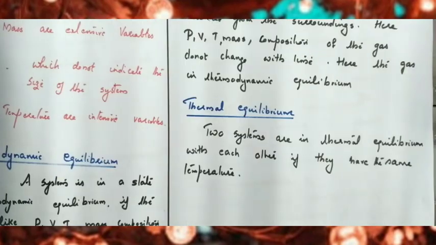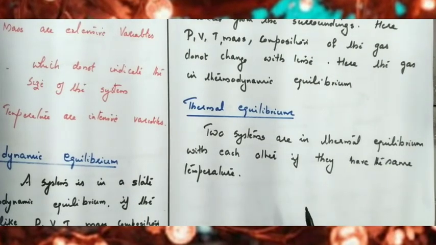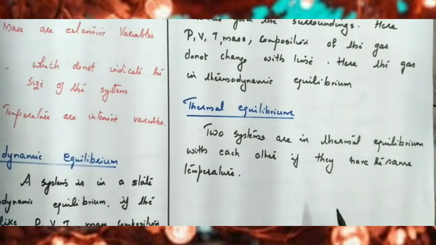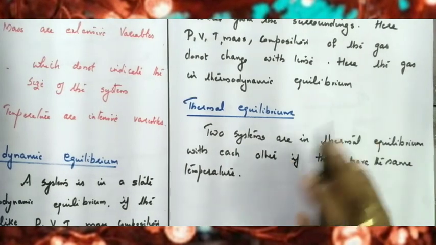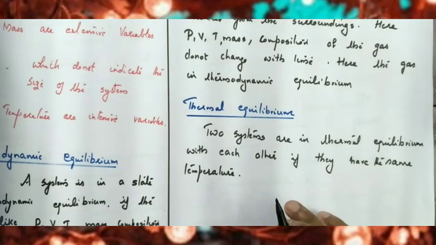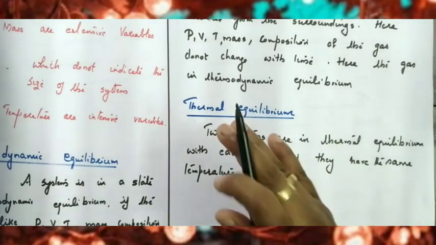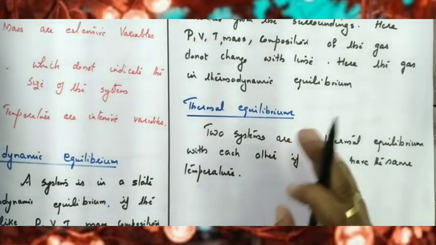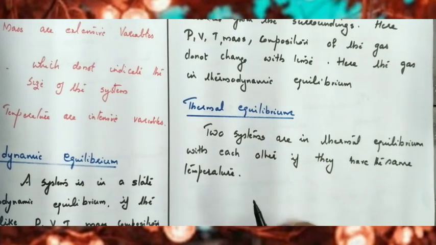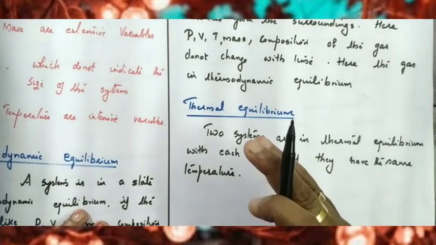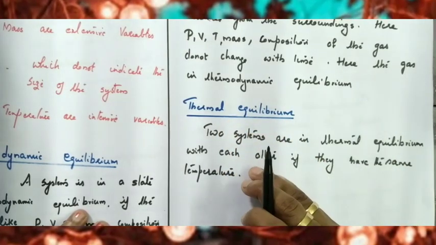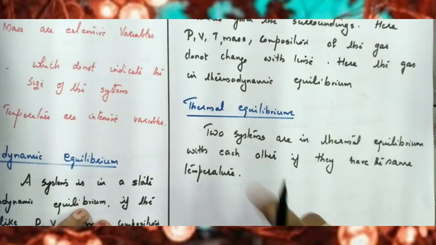Now, what is thermal equilibrium? Two systems are in thermal equilibrium with each other if they have the same temperature. In the last chapter we studied the principle of calorimetry. When a hot object and a cold object are placed in contact with each other, heat is transferred from the hot body to the cold body, and finally they attain the same temperature. That means finally they attain thermal equilibrium, if there is no transfer of heat with the surroundings. So that is called thermal equilibrium.